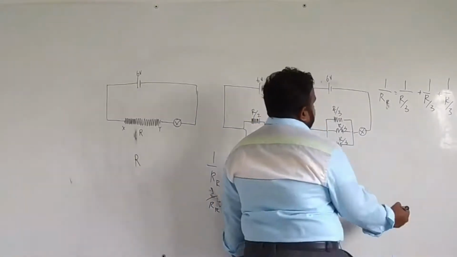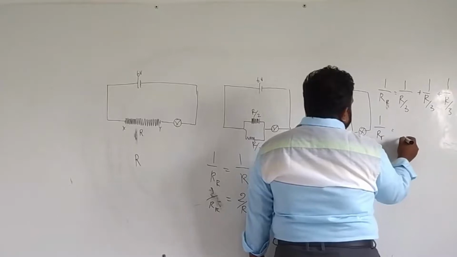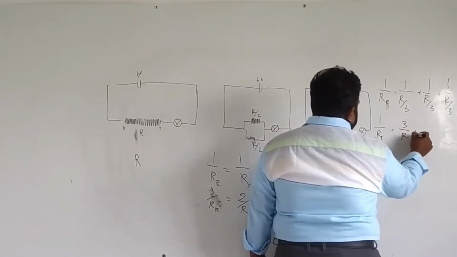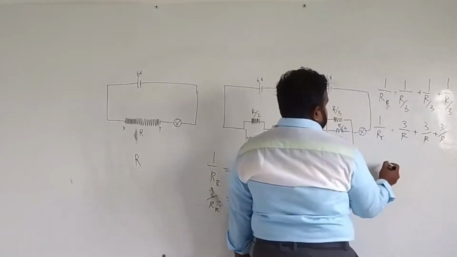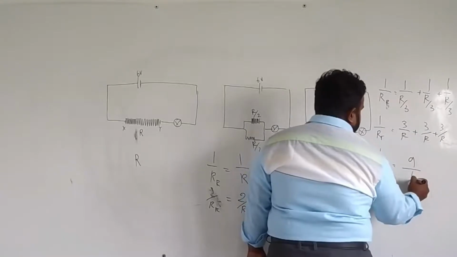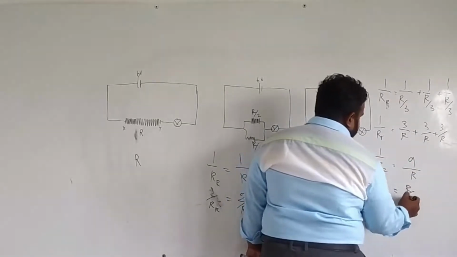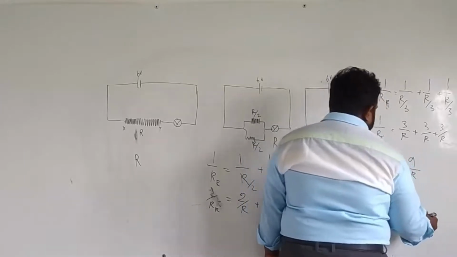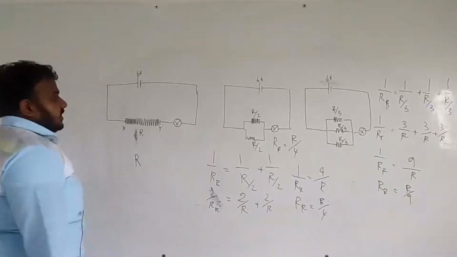So 1 over resultant R equals 3 by R plus 3 by R plus 3 by R, so 1 over resultant R equals 9 by R. If you take the reciprocal, the resultant R is R by 9. So here R by 9, here R by 4, and here it is R.